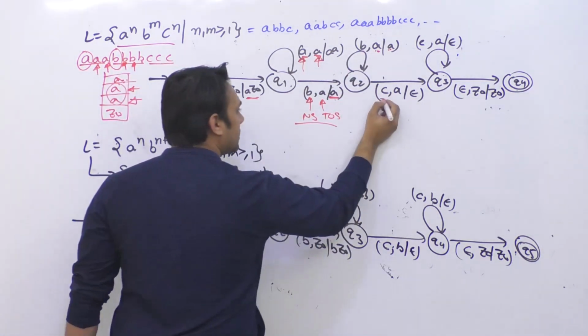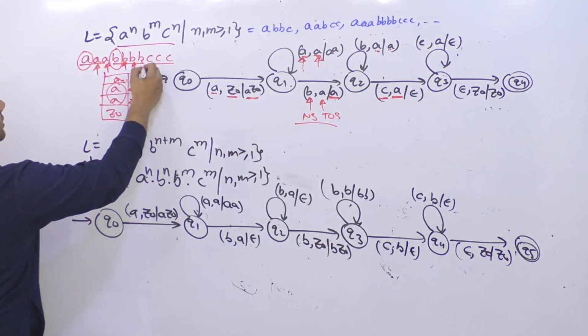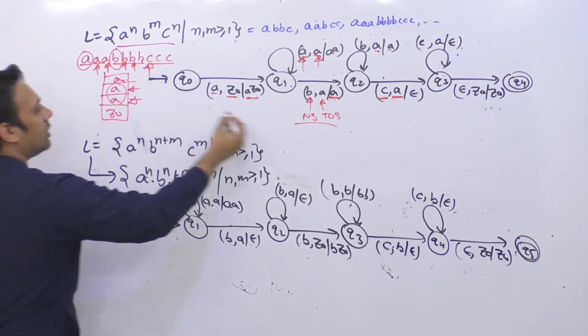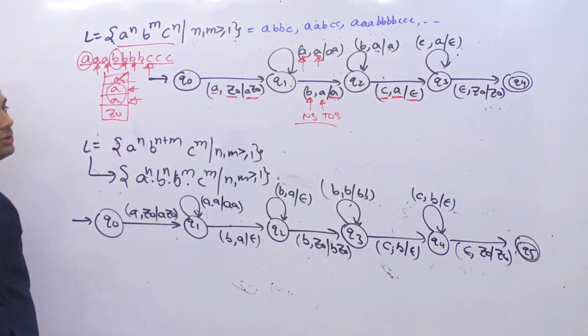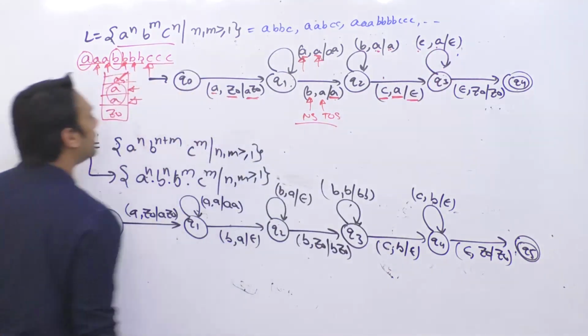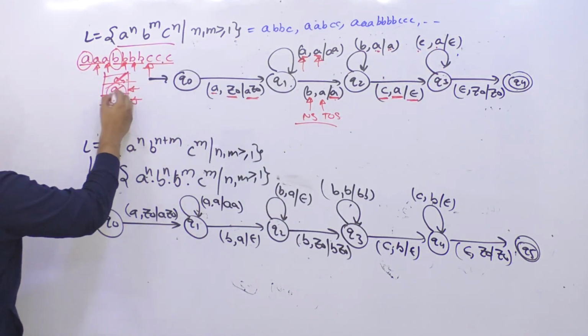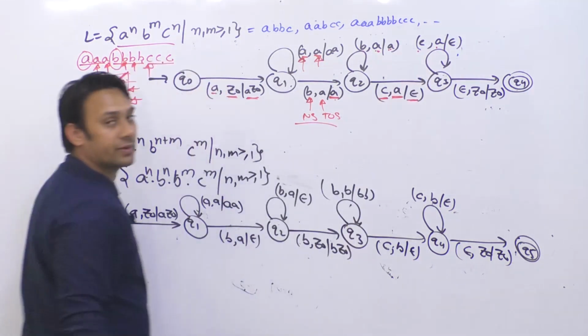And then as soon as you get a C and the top of the stack is containing A, I'm going to remove this A from the stack. Again the next symbol is C, the top of the stack is containing A, and the loop repeats. Whenever you get a C, remove this A. This is what this loop is saying.